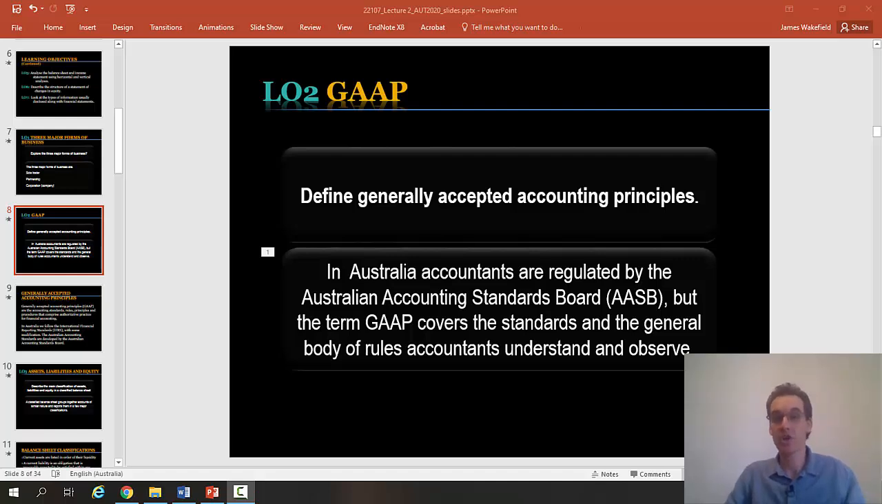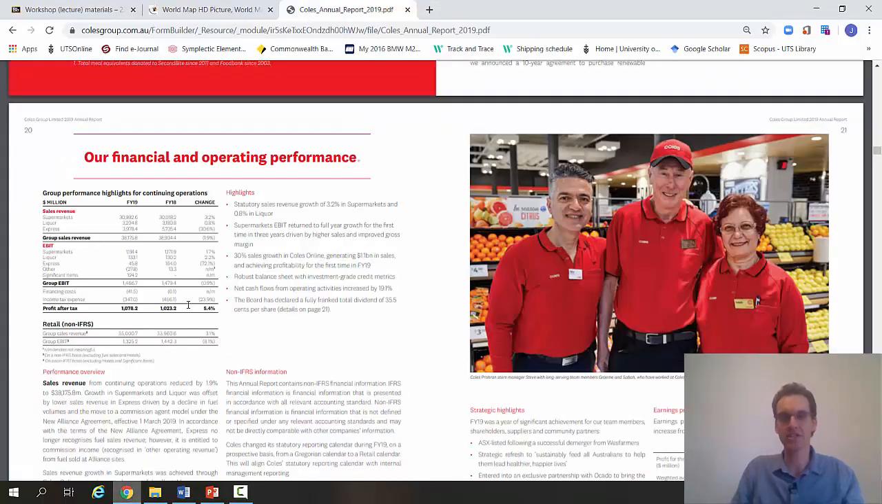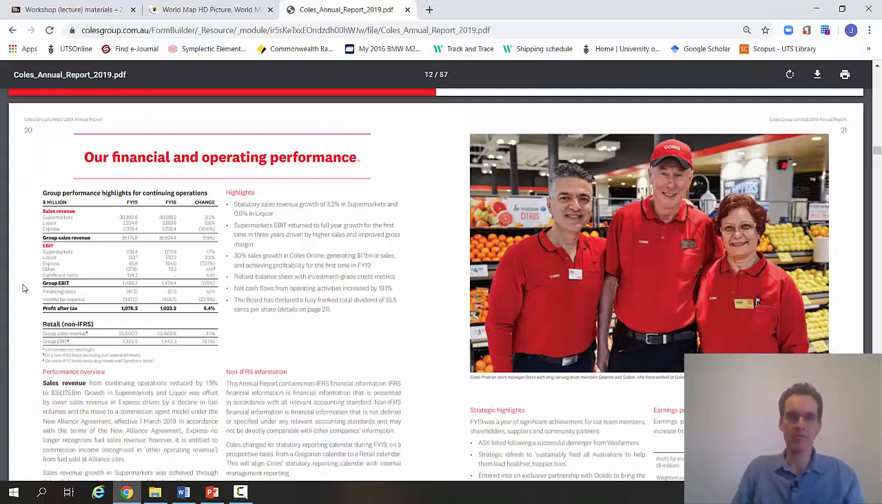So let's have a look at learning objective number 2. Learning objective number 2 relates to GAAP, or generally accepted accounting principles. So basically, these are the principles that govern the nature of information you see in organizations' annual reports and financial statements. So for example, if we look at Coles' annual report here and we look on page 20 of their